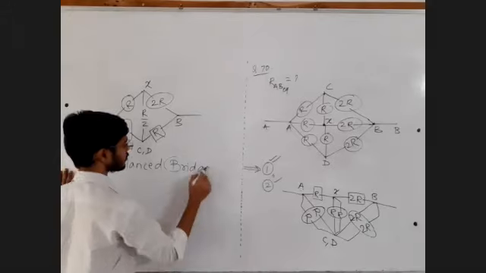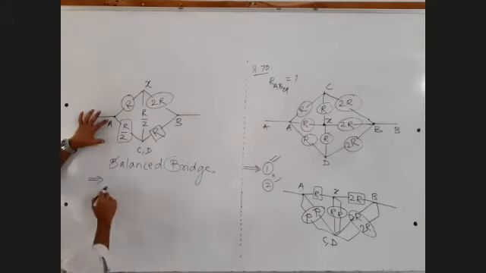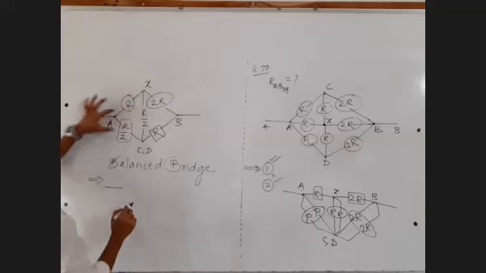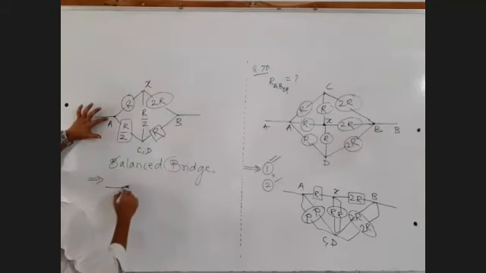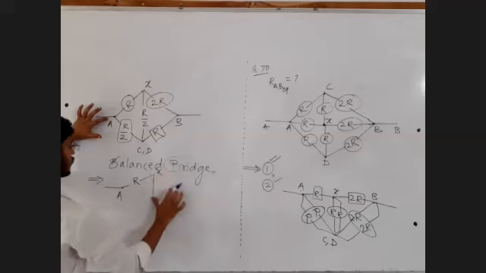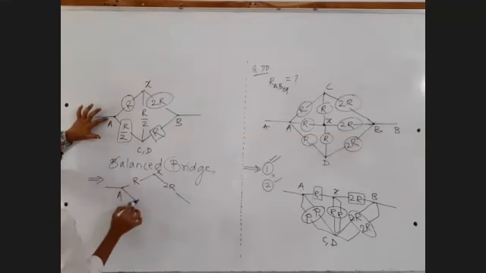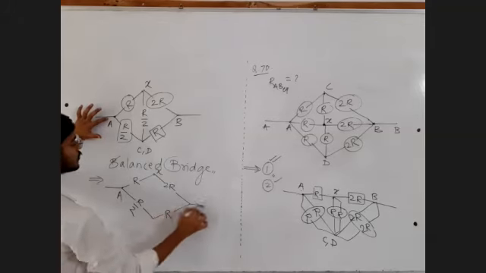This implies that you can forget this diagonal resistance. This is point A, this is R, this is X. Forget about this. This is 2R, this is R by 2, this is R.